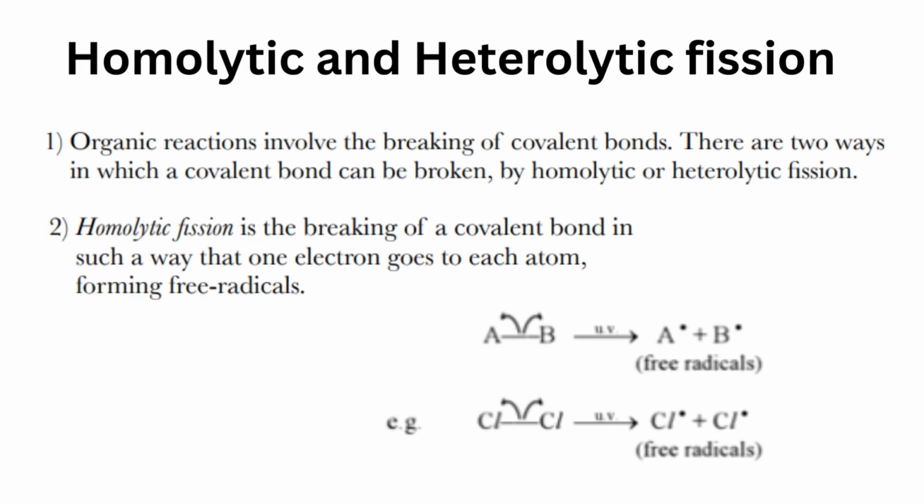Characteristic organic reactions. Homolytic and heterolytic fission. Organic reactions involve the breaking of covalent bonds. There are 2 ways in which a covalent bond can be broken: by homolytic or heterolytic fission. Homolytic fission is the breaking of a covalent bond in such a way that one electron goes to each atom, forming free radicals. As you can see here, AB undergoes homolytic fission in presence of UV light, forming free radical A and free radical B. A Cl2 molecule breaks to form Cl free radicals.